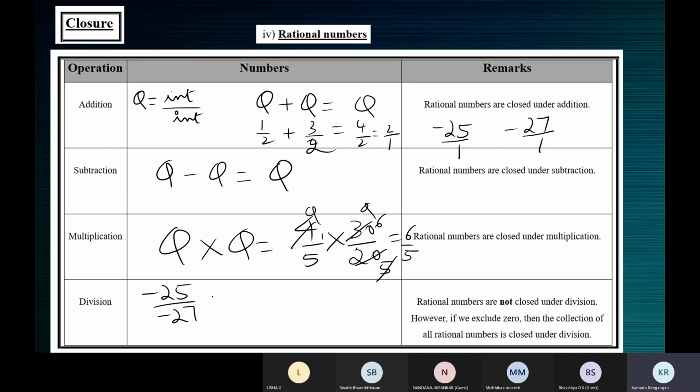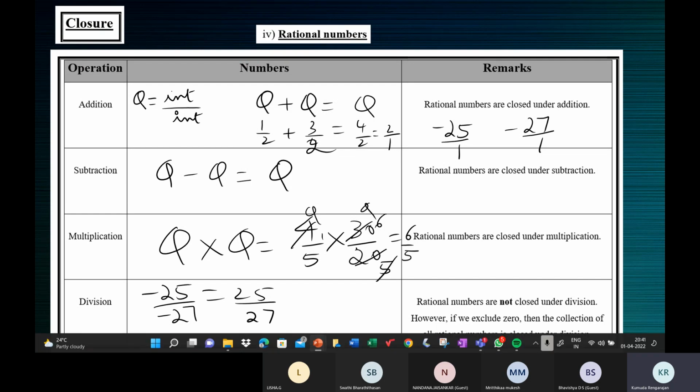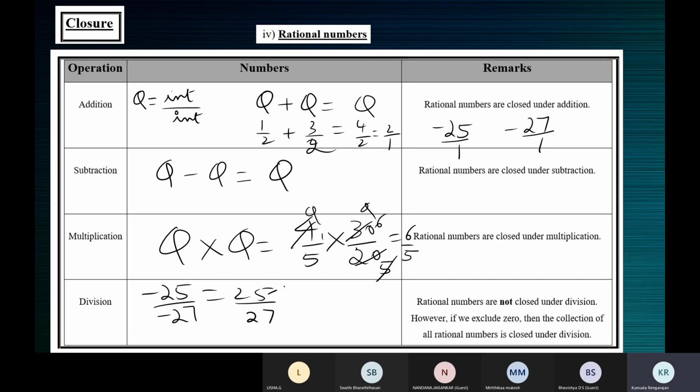When you divide, the answer is 25 by 27, which is integer by integer. It is rational. When you divide two rational numbers, the answer is also a rational number.